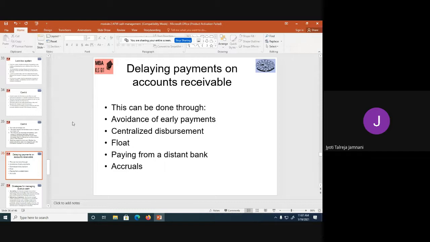And you can also pay, some people use this strategy, they pay before the holidays. So the check won't be processed till 2 or 3 continuous public holidays are over, and then the processing will start. So all these strategies are used to delay the payments. So this was about how to manage cash flows: one is to speedily collect your own money, and second is to delay the payment on accounts payable.